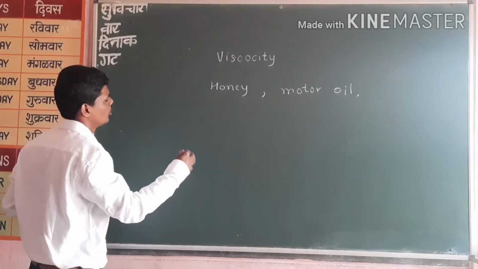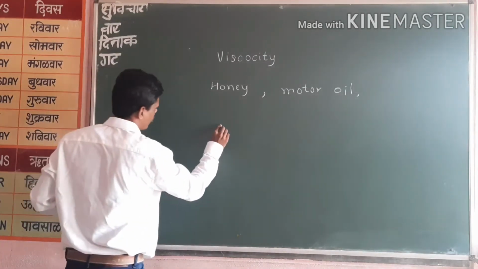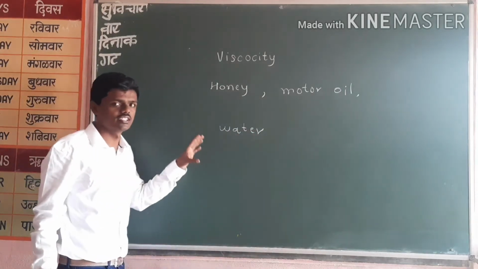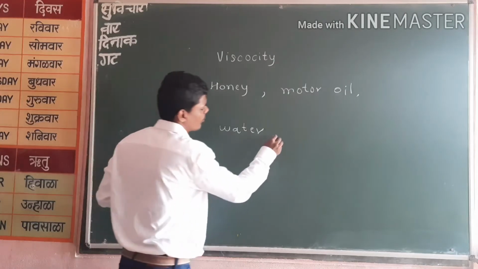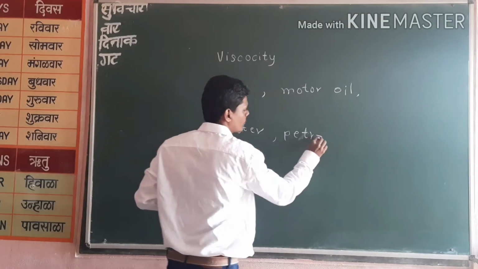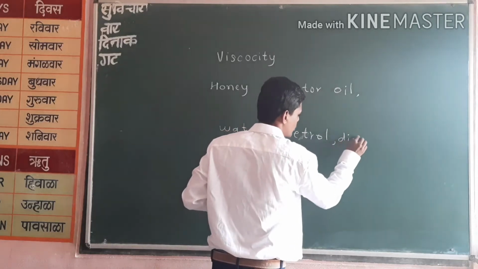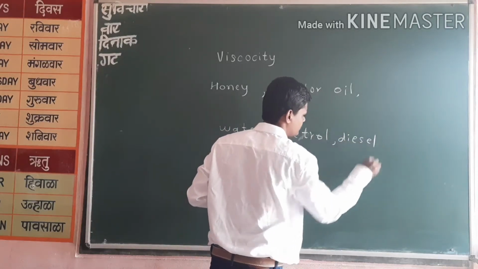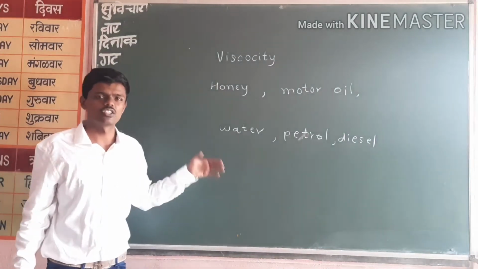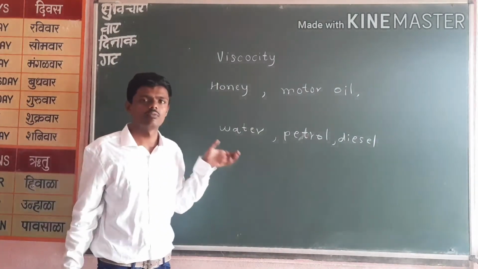Or low viscosity fluids like water. That means it has low viscosity, it has low resistance, it will flow easily. Or petrol, diesel, like this. That means the lower the viscosity, the more easily it will flow. That is low resistance to the flow of a fluid.